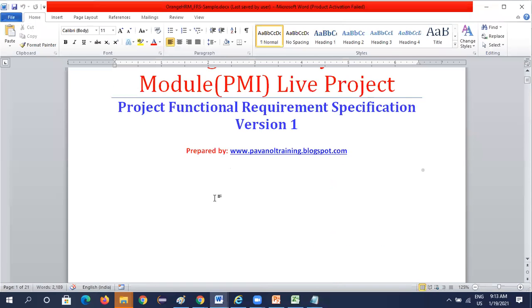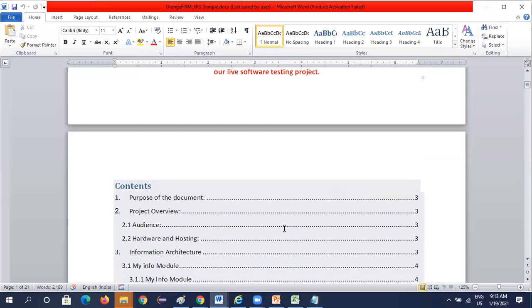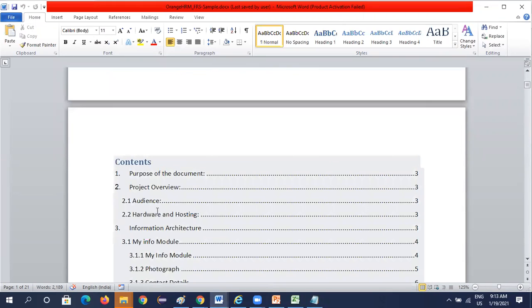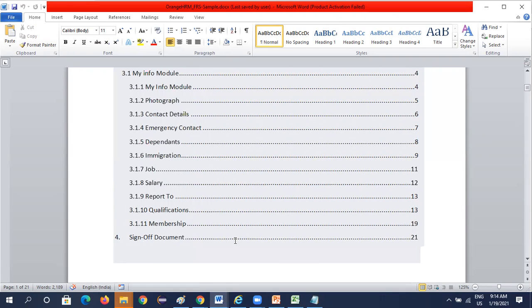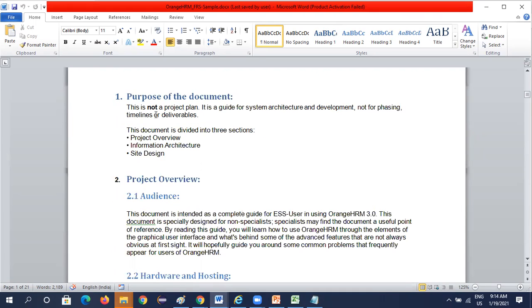Okay. So here, this is the FRS document, the functional requirement specification document we have. So what we have here is different contents: purpose of the document, project, information architecture, my info module. In my info module, we have different sections: photograph, contact details, emergency contact, all these topics are there. Sign off document is there at the end. So here you can see each and everything explained.